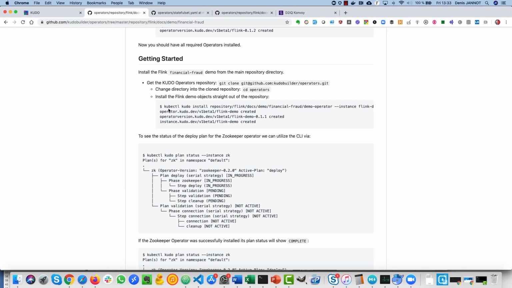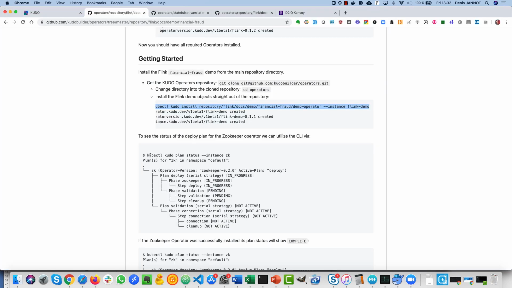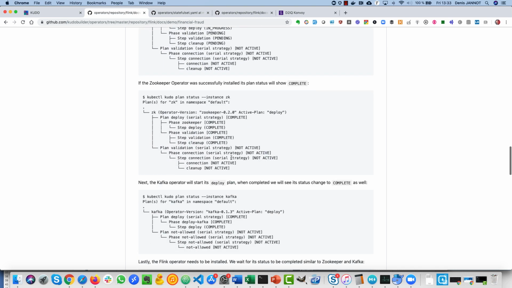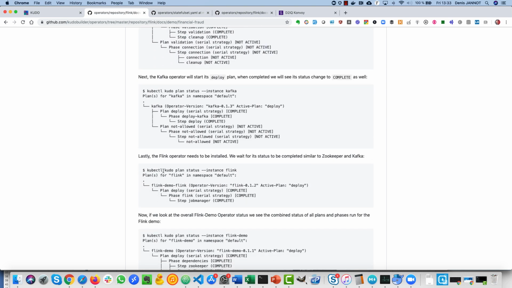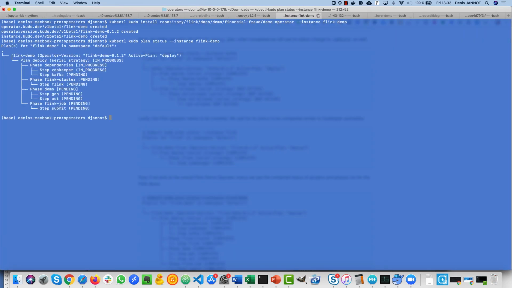But to run the demo itself, you see that you have to run this command, and I'll just do it now so you understand how everything works. And basically I can follow the status of the deployment of the different steps, but what I want to show you is the status of the deployment of this demo. And what's very interesting here is that the demo itself is an operator.